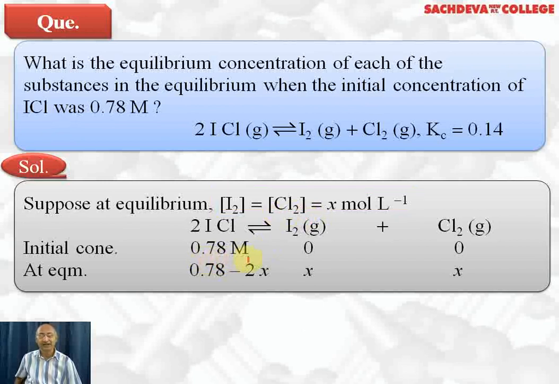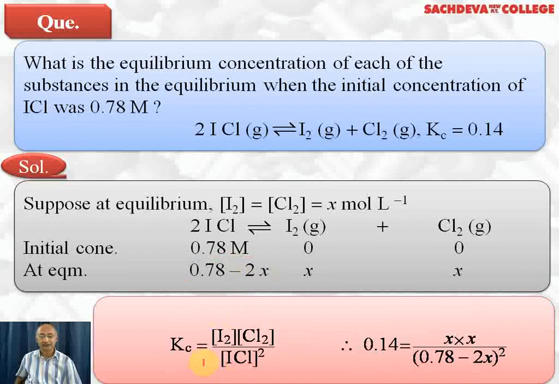Initial concentration of ICl was 0.78 molar. I2 and Cl2 both were 0. At equilibrium, if we assume that x moles of I2 and x moles of Cl2 are formed, it means 2x moles of ICl has reacted. So the final concentration at equilibrium will be 0.78 minus 2x.